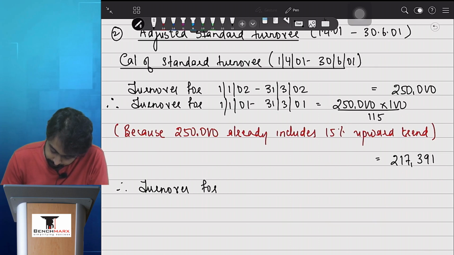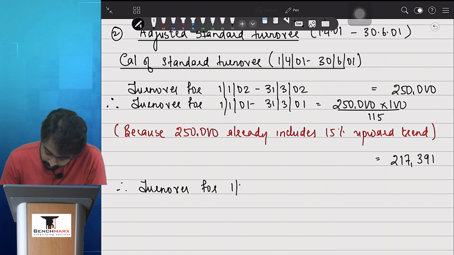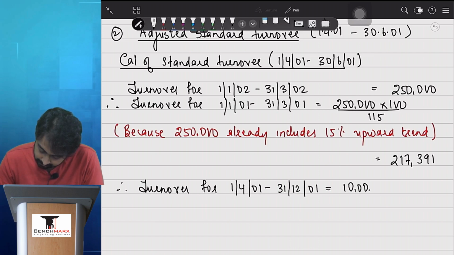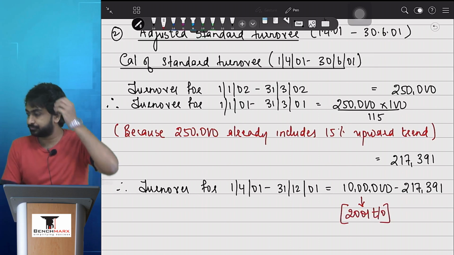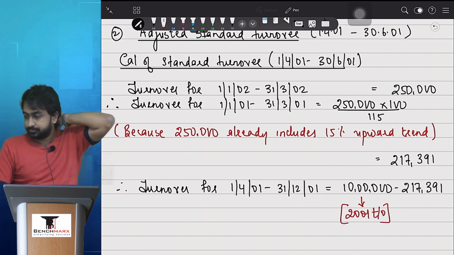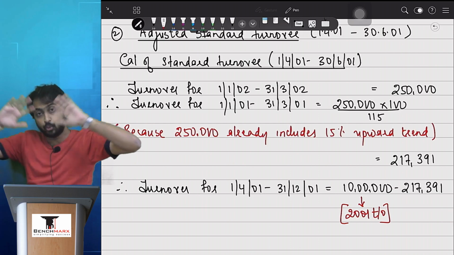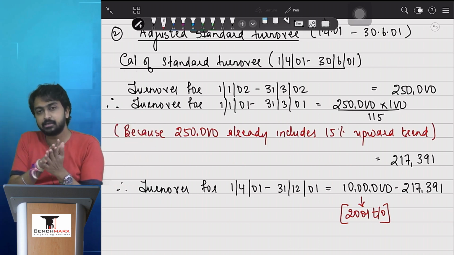Therefore, turnover for 1st April 01 to 31st December 01 is equal to 10 lakh minus 217,391. 10 lakh क्या है? 2001 turnover. So out of 12 months turnover, I have subtracted 3 months turnover.